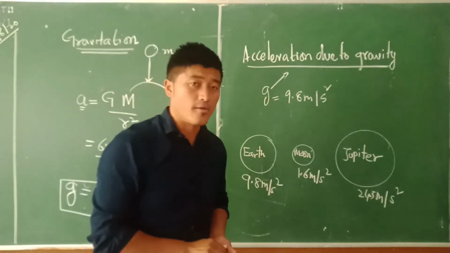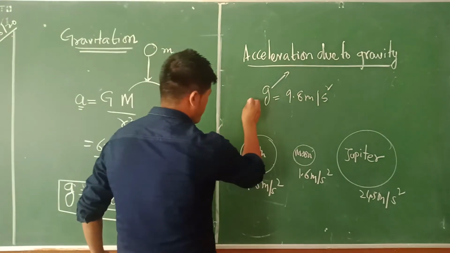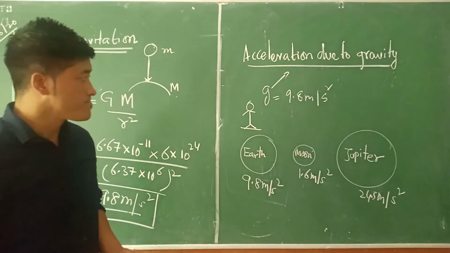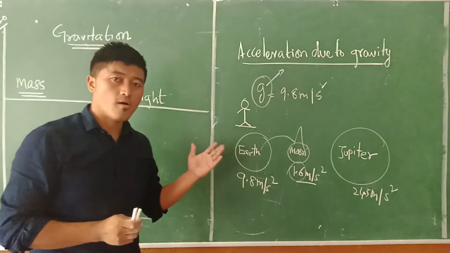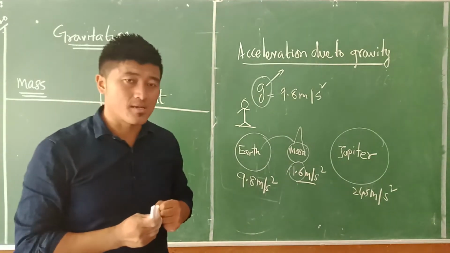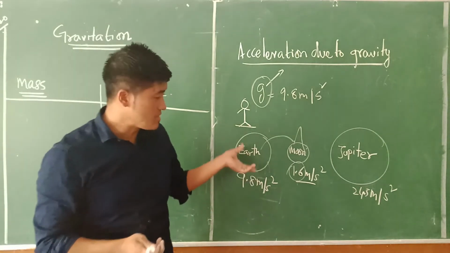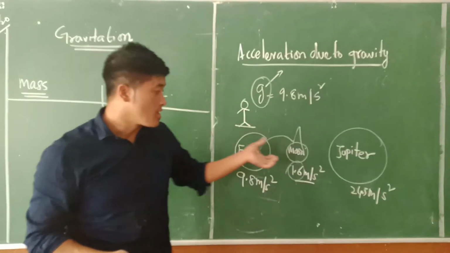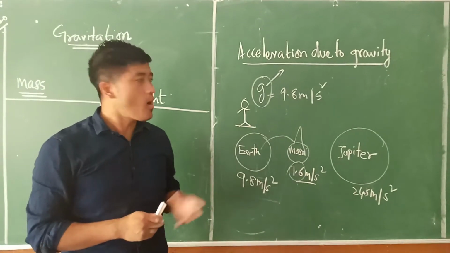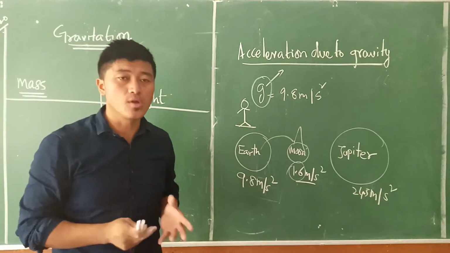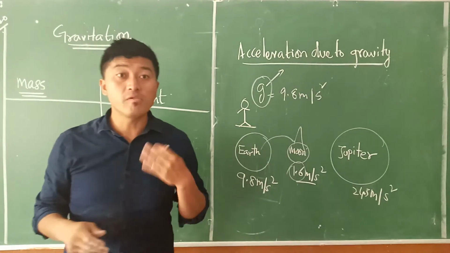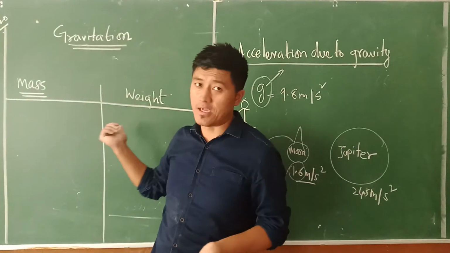Let's suppose, imagine, okay. For example, there is a person here. So we were discussing the acceleration due to gravity. Now let's suppose, imagine, as I have put in an example right now, in the case of Earth, Moon, and Jupiter, with different accelerations due to gravity there. Now, why are we learning that? Why this is important for us to know is because through the concept of acceleration due to gravity, we will be able to clarify mass and weight here.